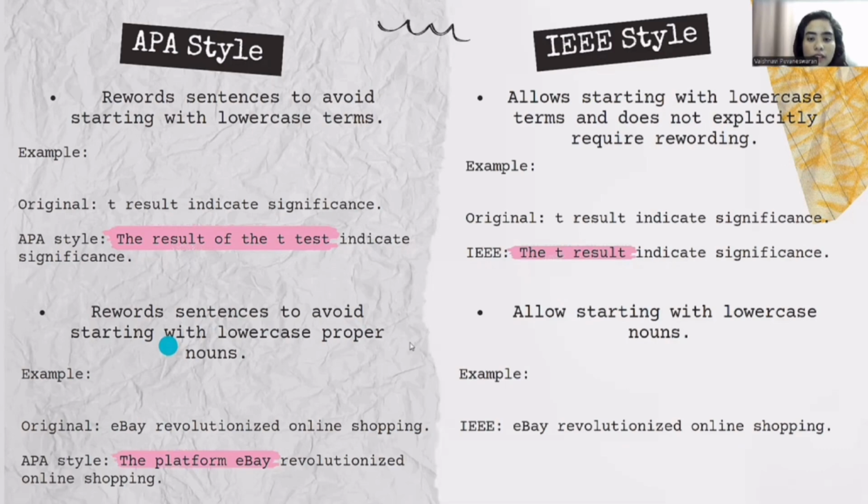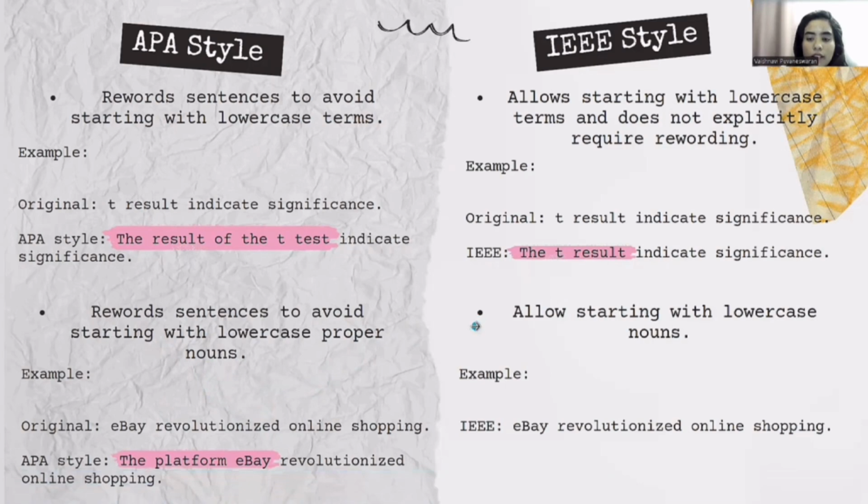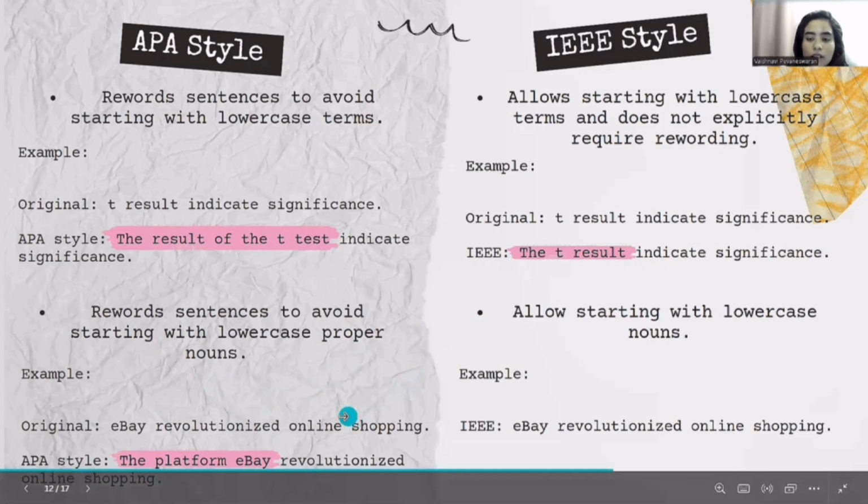Next, the second difference is rewording sentences to avoid starting with lowercase proper nouns. For example, "eBay revolutionized online shopping." For IEEE style, it will allow the noun to be in lowercase. While for APA style, it will reword the sentence. As you can see here, "The platform eBay revolutionized online shopping." Meanwhile, for IEEE style, the sentence remains the same as it is.